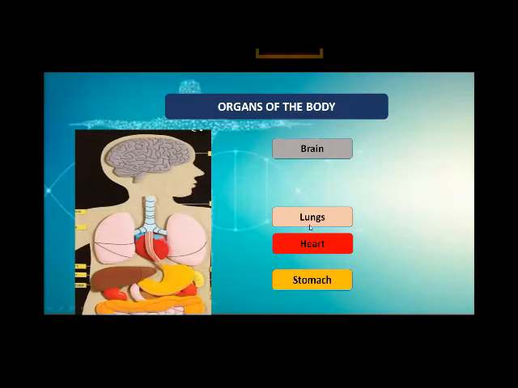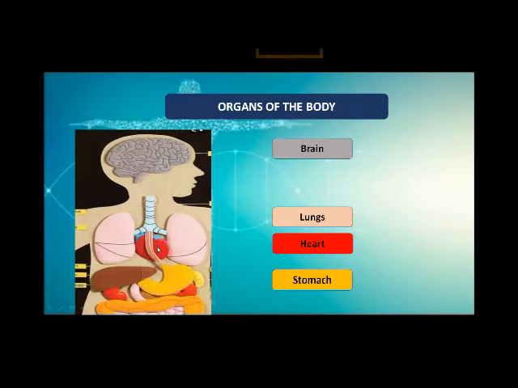Now, lungs. You have a pair of lungs. You use them to breathe air in and out of the body. Now, the heart. You have a heart. This is the heart. It pumps blood to all parts of your body. You can observe, this is your heart. It pumps the blood to all parts of the body.